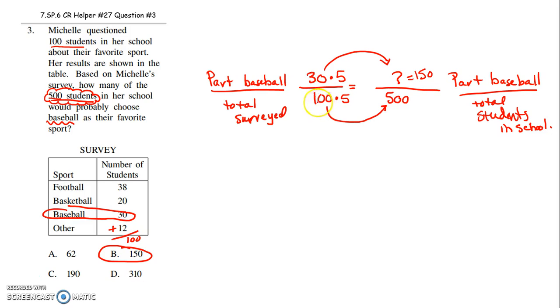Because for every 100 students, 30 of them will say baseball's their favorite. So you would predict in the first 100, 30 say baseball's their favorite. In the next 100, we have 30 more. We're up to 60. After 300, 90 kids would say baseball. After 400, 120 kids would say baseball. I just keep adding 30, adding 30, adding 30. I'm adding 30 5 times, and I'll predict 150 out of 500 would prefer baseball.